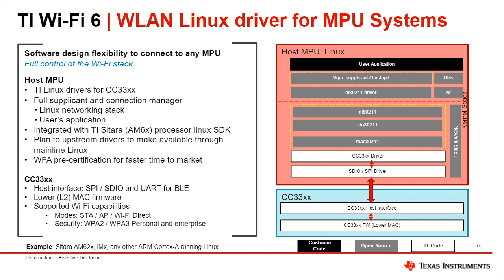With Linux and the CC3301, customers can bring up the device as either a station or client, or an access point, or they can have both client and access point active at the same time and operating on different channels. It is even possible to have BLE running simultaneously, so you can have 3 modes all operating together.